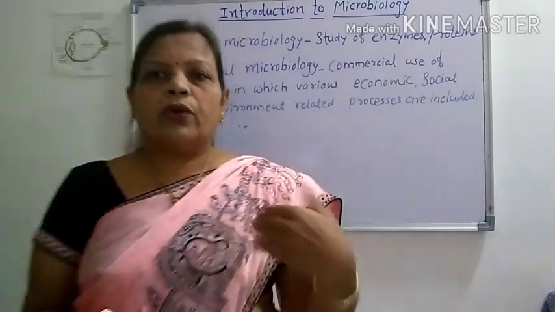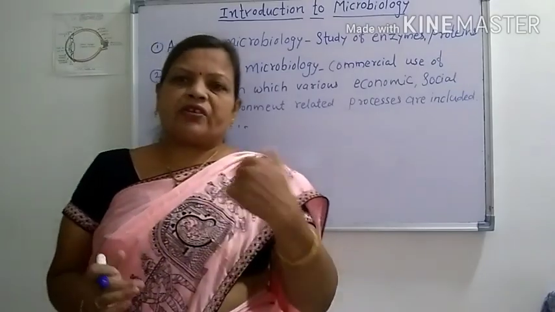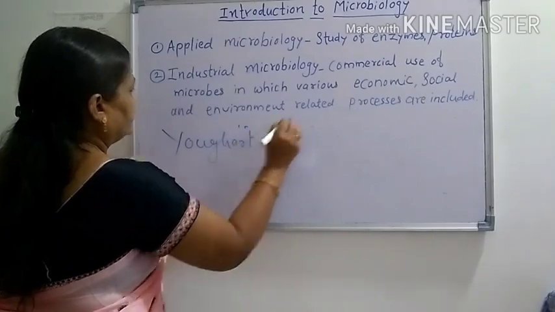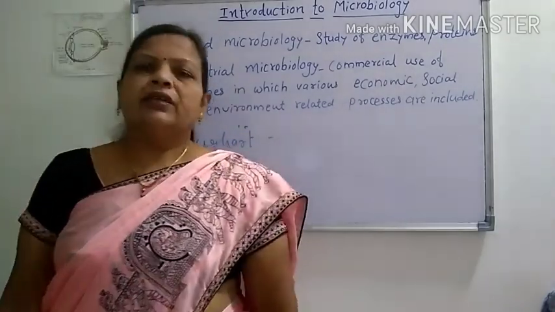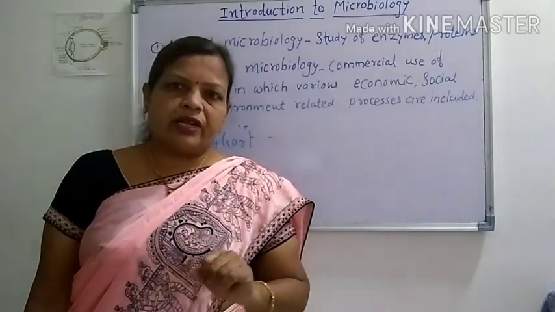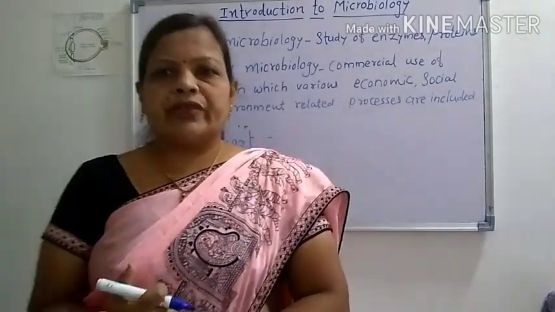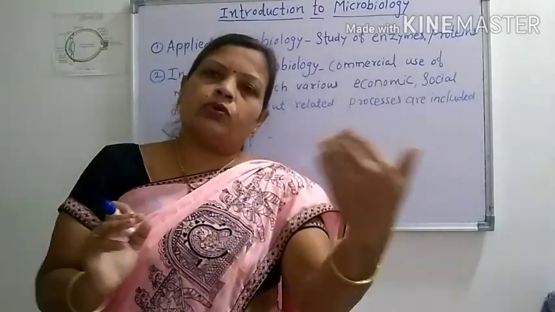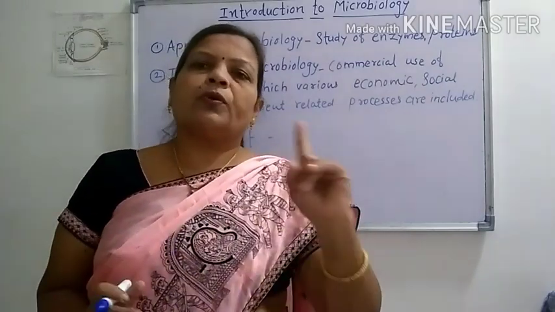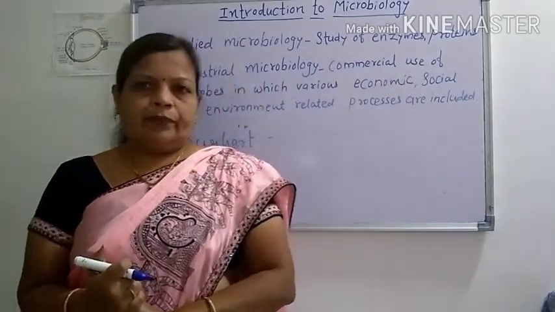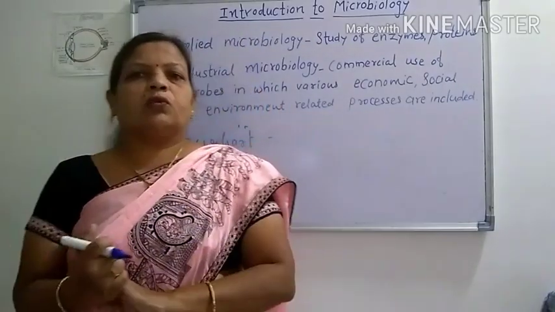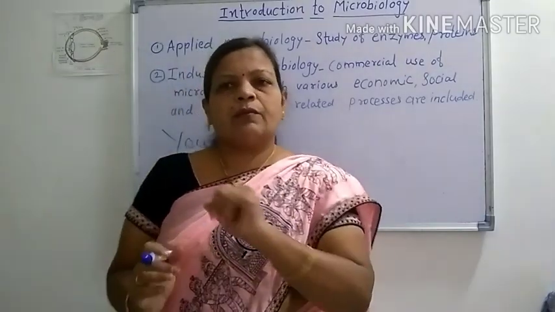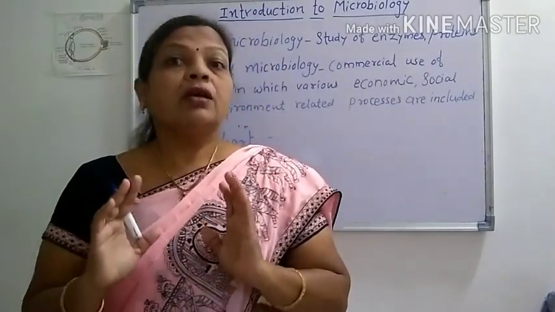So how is the yogurt obtained? Firstly, the milk is pasteurized. Then pasteurization, what is the meaning of pasteurization? Heating at a certain temperature so that the harmful microorganisms, if they are present in the milk, should be killed. So firstly the pasteurization is done and then the species of the microorganism, that is Lactobacillus delbrueckii and Streptococcus thermophilus. Now I am telling about the commercial level.